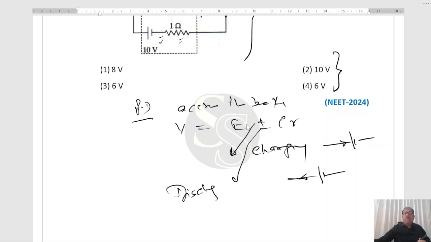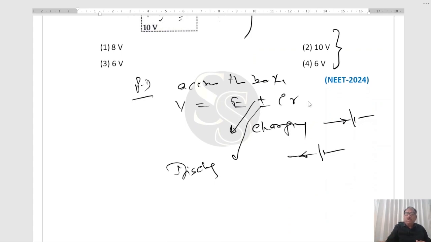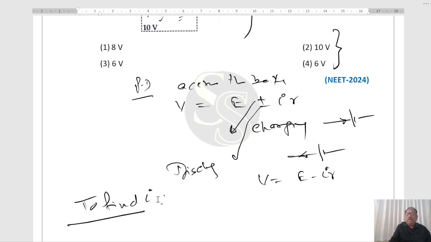In this case, we have to find the potential difference across the battery. So it is the case of discharging. So V will be equal to E minus Ir, right? To find I, according to Ohm's law, I equals applied EMF 10 divided by equivalent resistance 4 plus 1, that is 2 ampere.